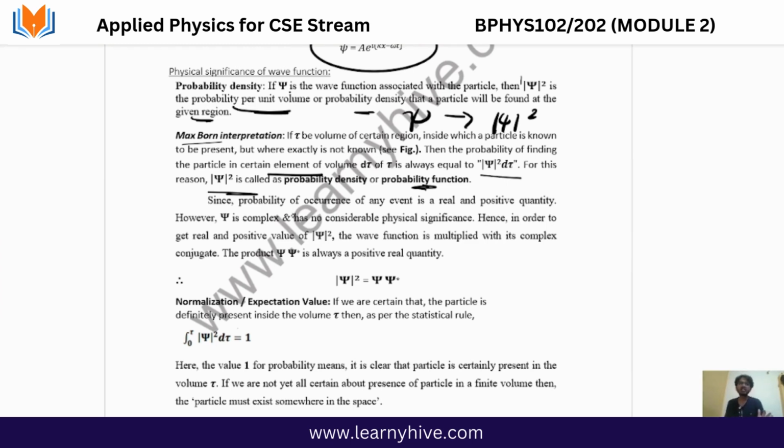Now, since the probability of the occurrence of an event is real and positive, while psi is complex and has no considerable physical significance, in order to get a real and positive value of psi squared, the wave function is multiplied with its complex conjugate, so that is nothing but the product of psi and psi star. Okay, psi squared is represented this way to get a real and positive quantity.